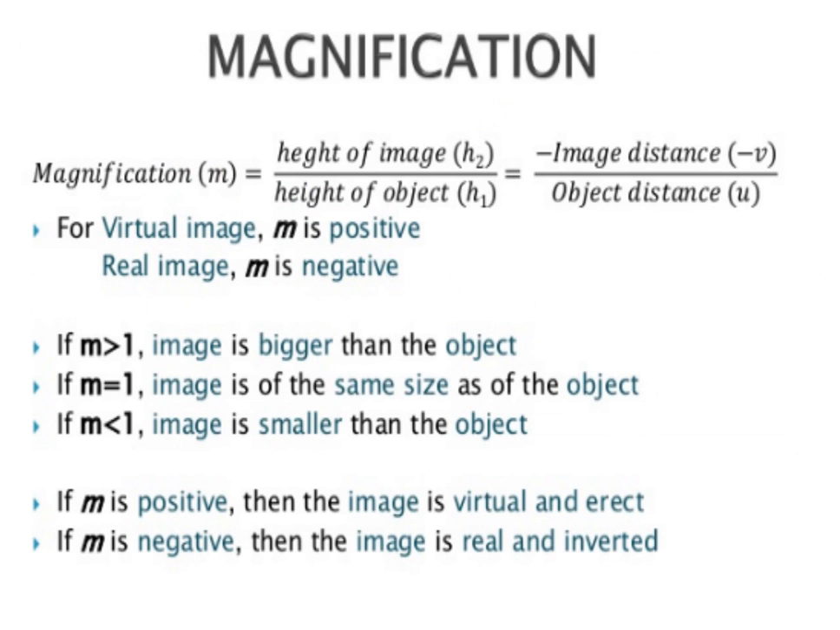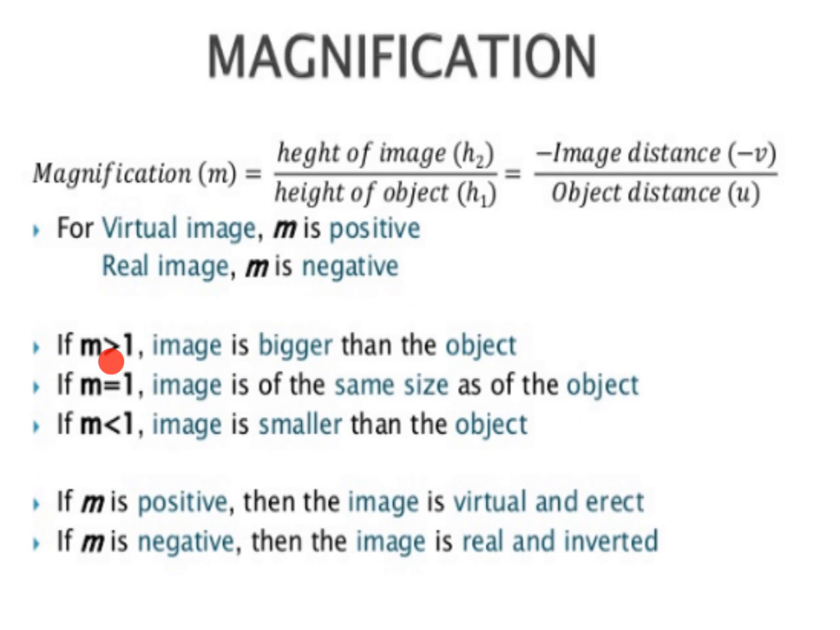Then magnification. What is the magnification? Magnification m is equal to the height of the image h2 upon the height of the object h1, that is equal to minus image distance v upon object distance u. For a virtual image, m is positive, and for a real image, m is negative. So these are the conditions.